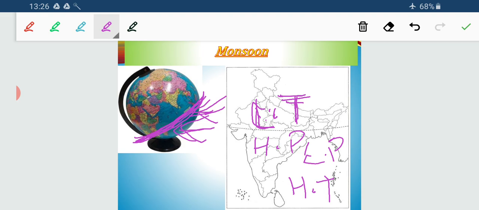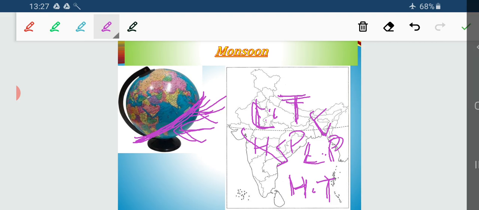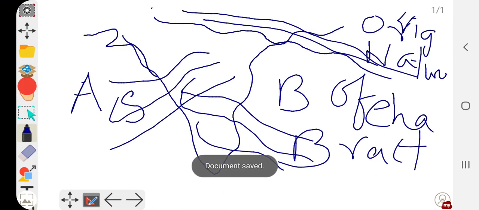So the Indian landmass has high pressure, and the Indian Ocean, a water surface, has a higher temperature, and with high temperature it will have low pressure. So from where to where will the winds blow? Winds will blow from the Indian landmass to the Indian Ocean.